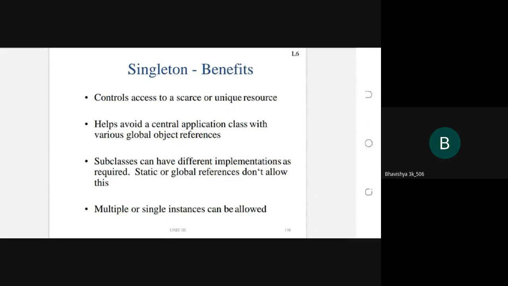So the next one is: subclasses can have different implementations as required. Static or global references do not allow this. So you see this point, subclasses have different implementations as required. Whenever a subclass wants to implement different requirements, at that time the global reference should not allow this. Why? Because the global reference should contain only one single instance, and that single instance should contain only one implementation. In this way, the subclass should contain only one implementation.